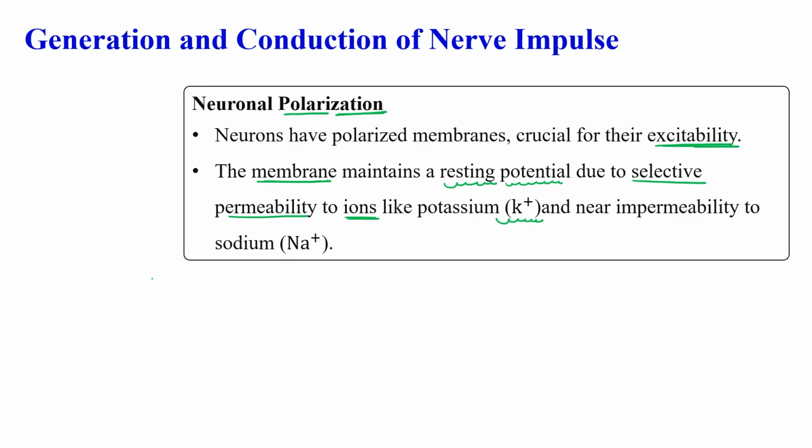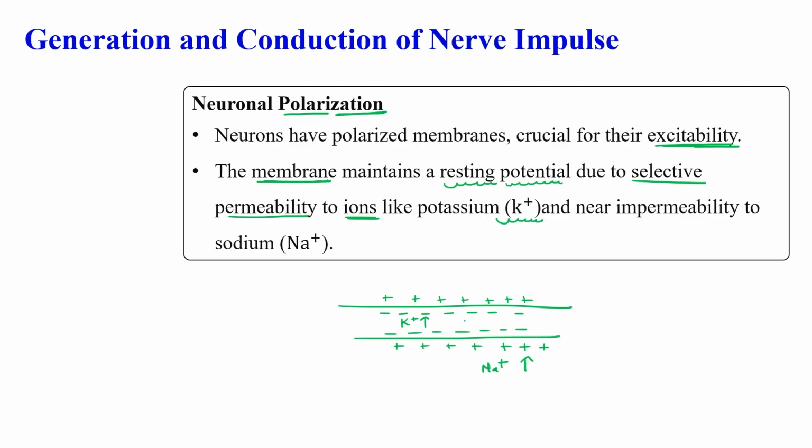If this is the membrane of a nerve, it has a certain ionic concentration inside the nerve and another outside the nerve. Inside the nerve, potassium ion concentration is higher, while outside the nerve, the concentration of sodium ion is normally higher.